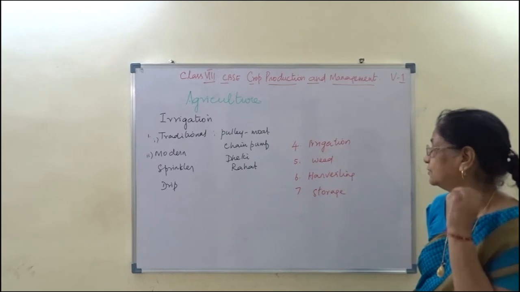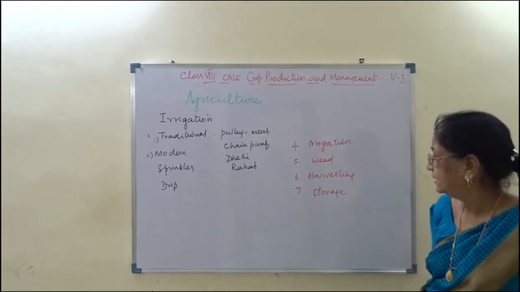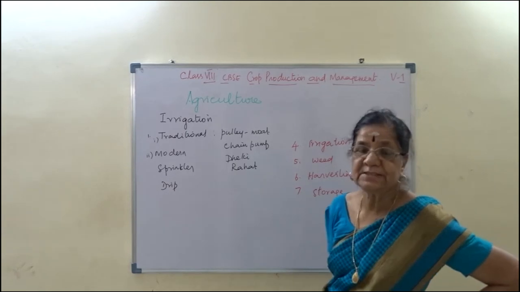That is called weeding. Weedicide, and removing weeds is what they call களை எடுத்தல். That is called weeding. The next one, harvesting.